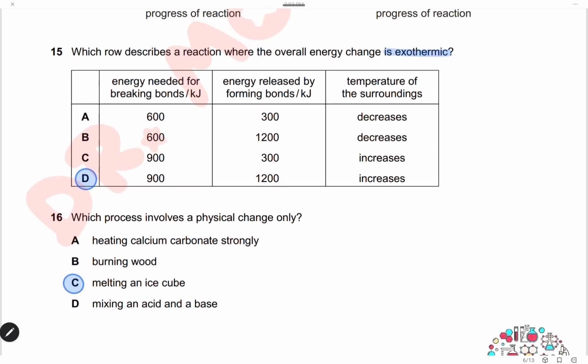Question 15. Which row describes a reaction where the overall energy change is exothermic? Exothermic means the delta H will be negative and the temperature of the surroundings will increase. So for the delta H to be negative, it is the energy absorbed to break the bonds minus the energy released when new bonds are formed. To be a negative value, the energy released has to be greater than the energy absorbed. So here we have 1200 is greater than the energy absorbed, and the temperature of the surroundings increases, so the answer is D.